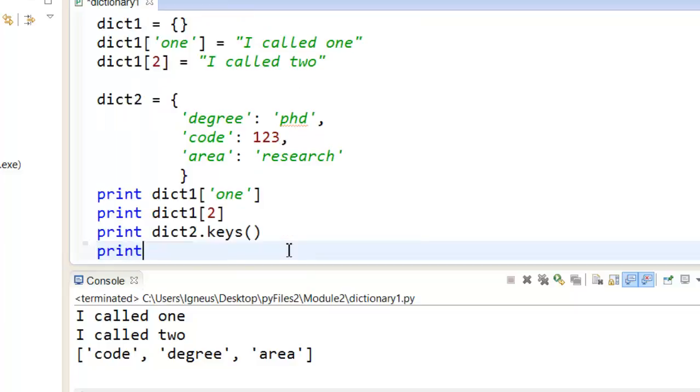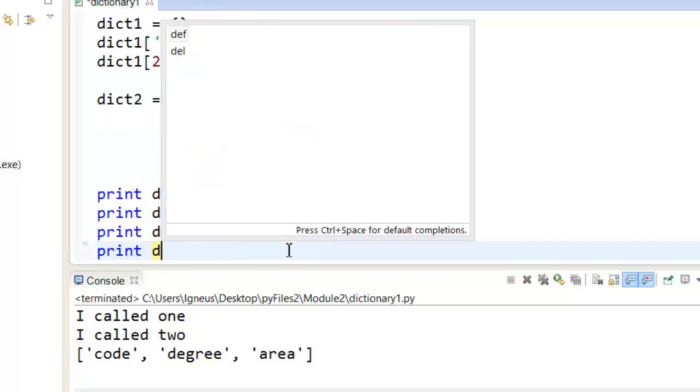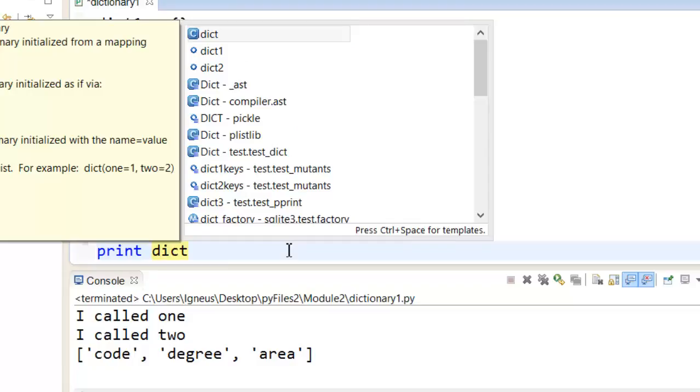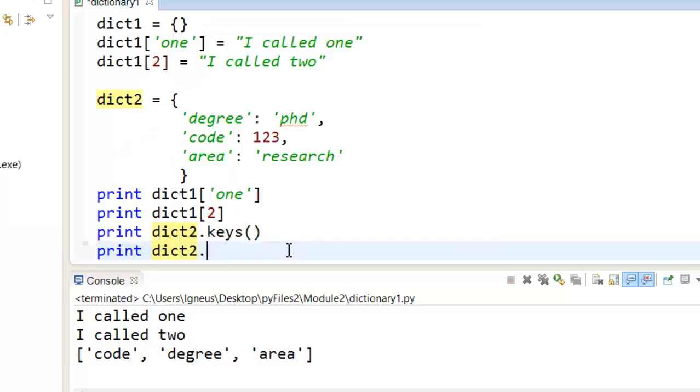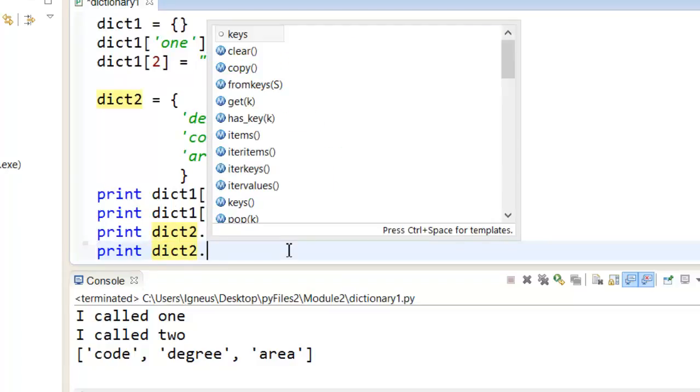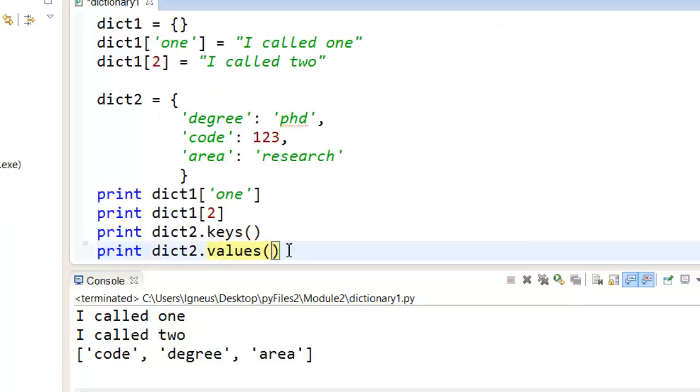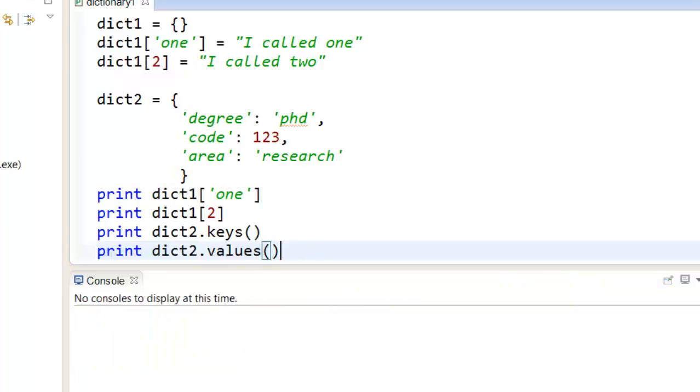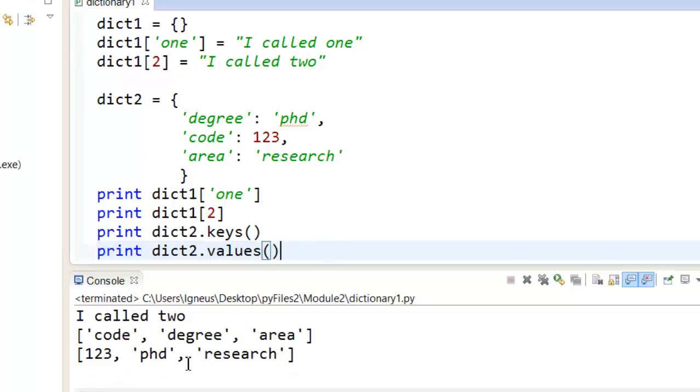For that, I'm just going to print out the remaining thing, that is going to be the values. So dict2 dot, and you can see we have got dozens of options, and in this case I'm going to just choose values. And this is why I love Eclipse, because it shows you quite a good number of suggestions, so that you can read about them. Let me run this, and you can see now it prints out all the values from it. So dictionaries are pretty good to use in programming, and try to find out more about them.